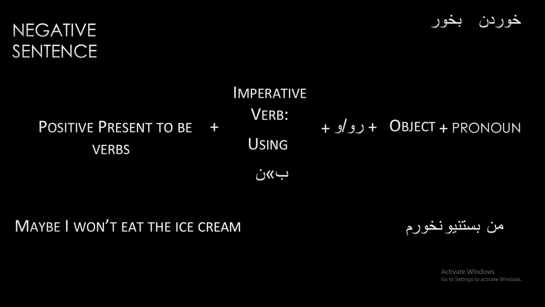But we should use the word that shows our doubt or wish in this type of sentences. As you see, in English language we use maybe for this, but in Persian language we use شاید, and we add this before our sentence. شاید من بستنیو نخورم. Maybe I won't eat the ice cream.